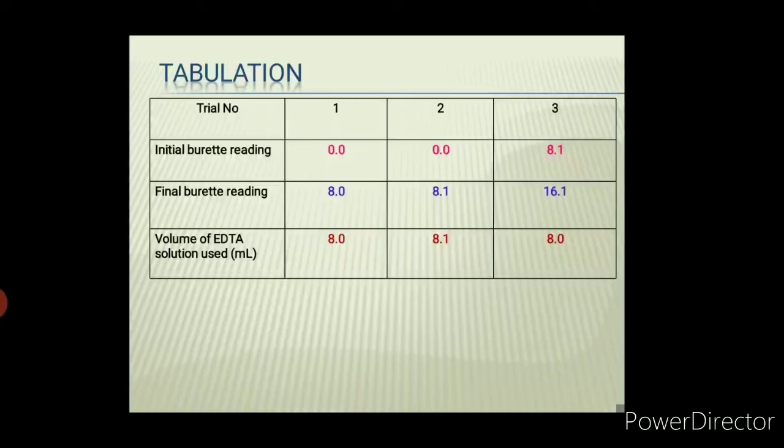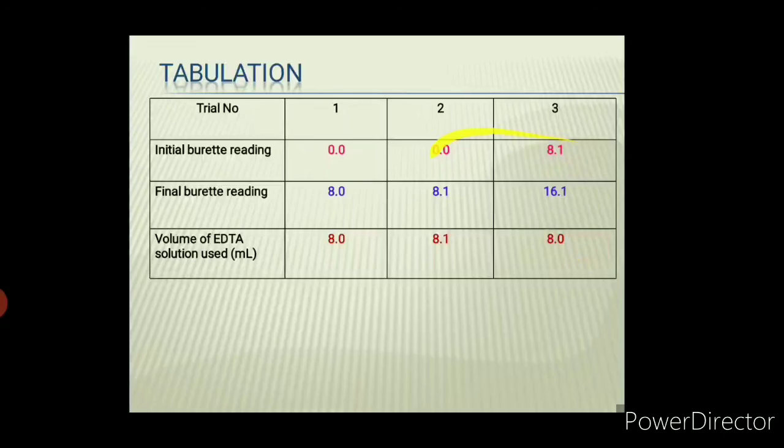See, the second trial once again started from 0 initial. I got 8.1, so the difference is 8.1. For the third trial, I directly started from 8.1. So I have to write the initial burette reading as 8.1. Once I titrated, I got 16.1. The difference of 16.1 and 8.1 is 8.0. I hope it is clear now, students.